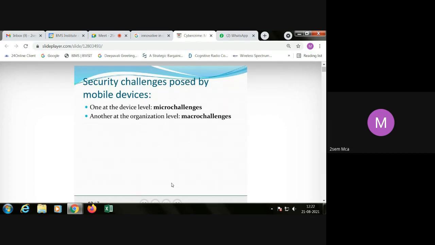So it all depends on the mobile phone hardware as well as the internet facility, accessibility, and connectivity. So the organization needs to at least protect against threats from outside the organization. These are some of the security challenges posed by mobile devices.